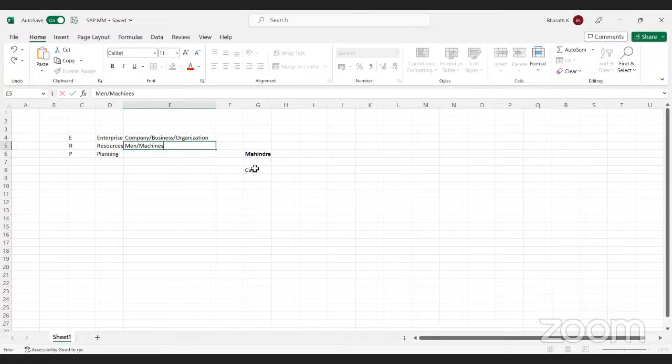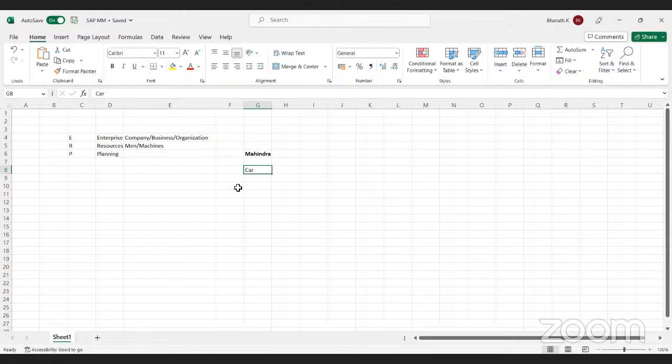For example, daily 10 cars are manufactured in the production department manually. Manually means you are not using any machines, just manually you are manufacturing only 10 cars daily. If you involve machines for tire fitting, engine fitting, car painting, you can manufacture 20 cars daily. If you increase your production, you can deliver to the customer in time without any delay. So that helps your business. So machines also play a key role in my business.